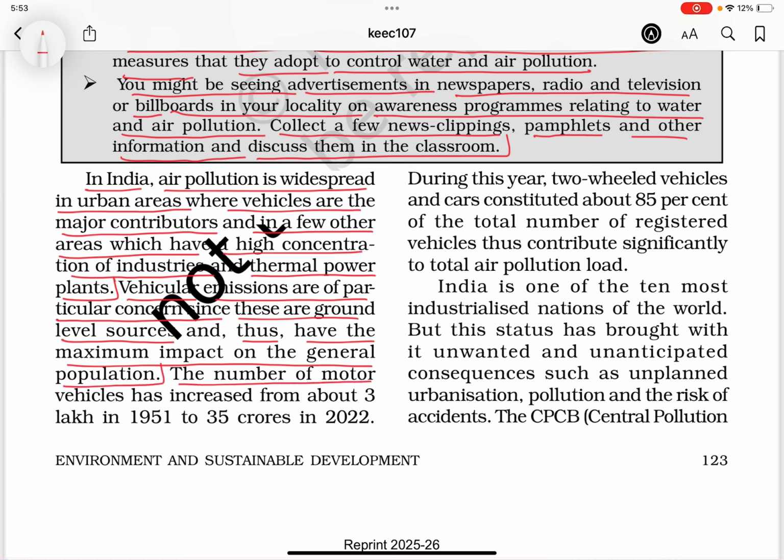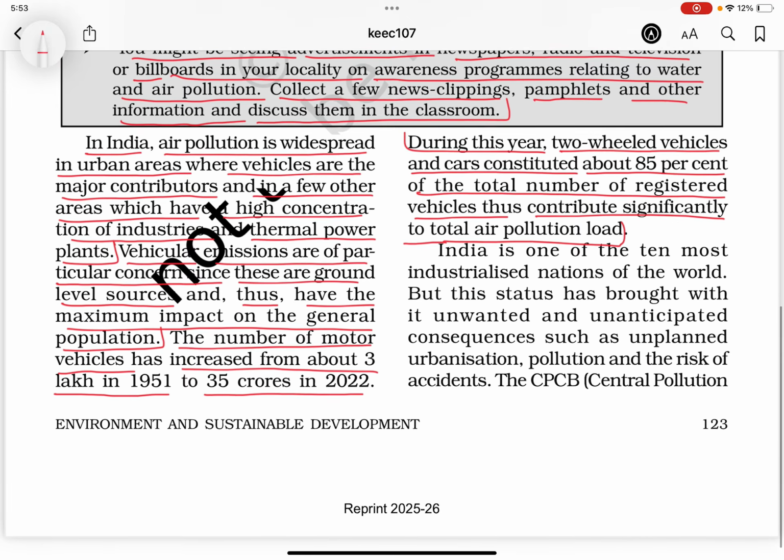The number of motor vehicles has increased from about 3 lakh in 1951 to 35 crore in 2022. During this year, two-wheeled vehicles and cars constituted about 85% of the total number of registered vehicles, and thus contribute significantly to total air pollution load.